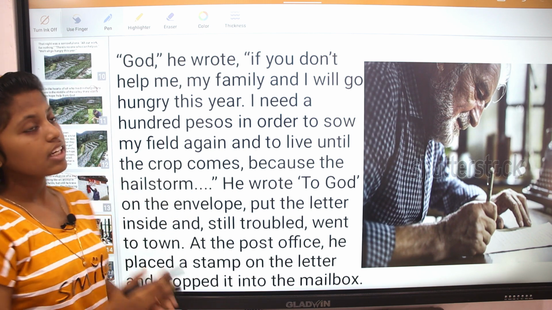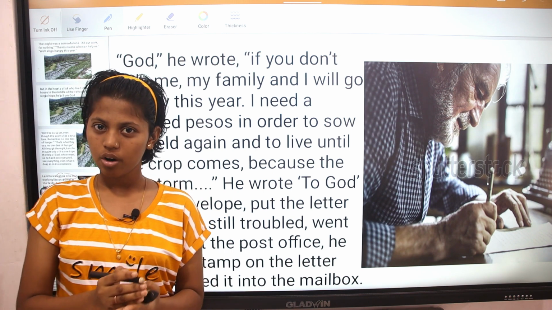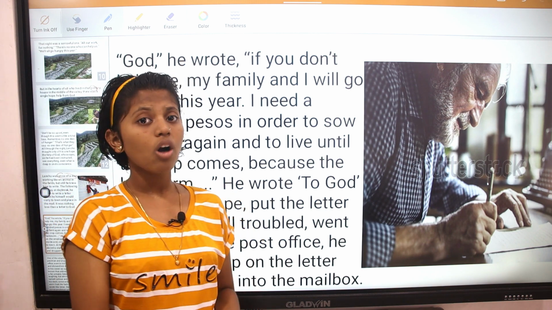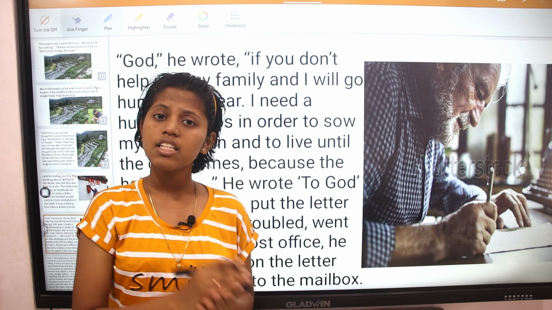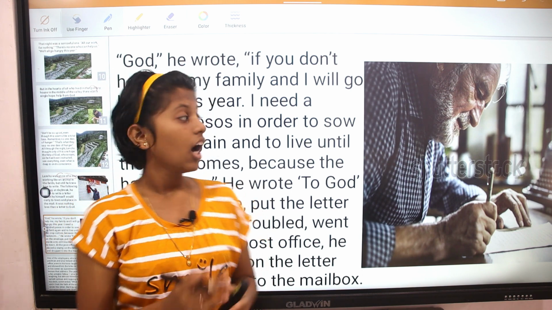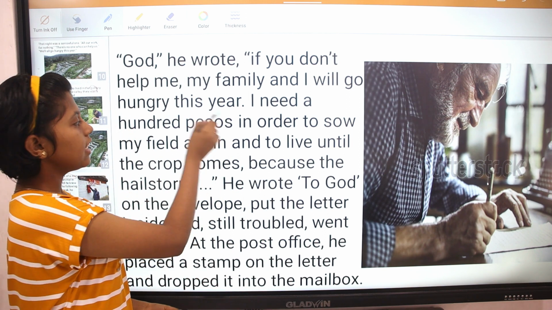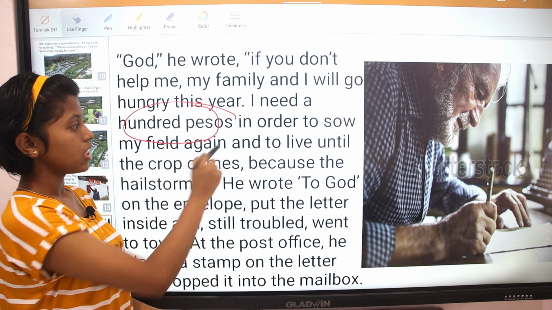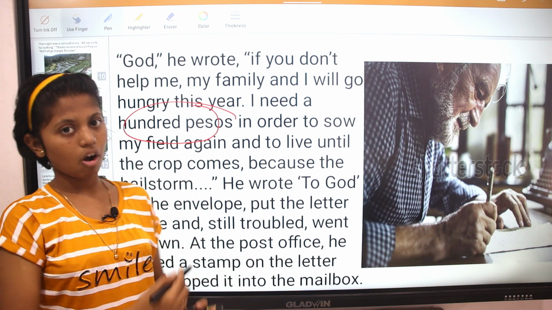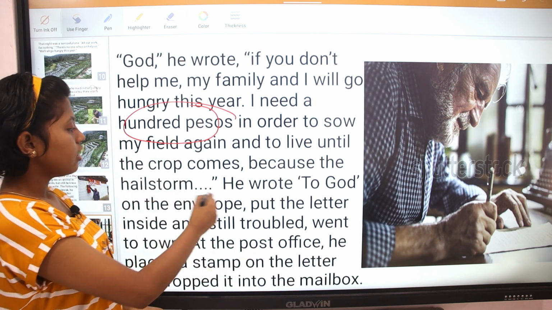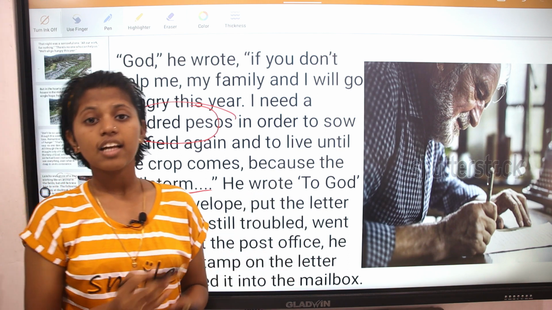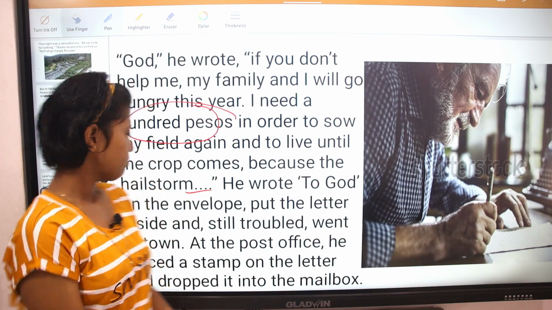Here in this letter he wrote to God that if God doesn't help him, he and his whole family will go hungry this year, and he needs money, 100 pesos, in order to sow the field again and to live until the crop comes. And further he wrote to God. At the end he wrote that this letter is for God.